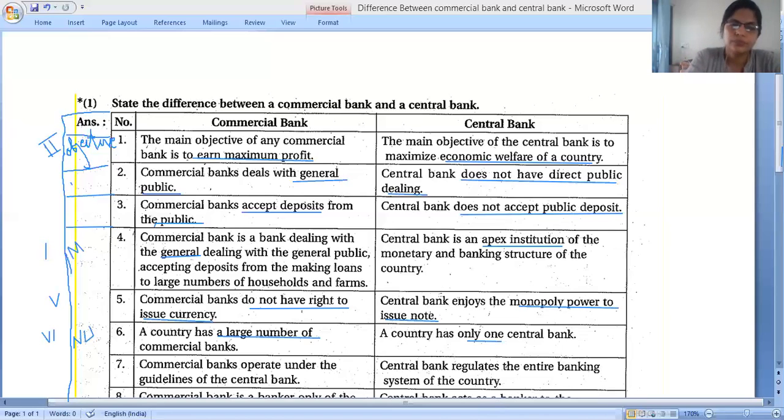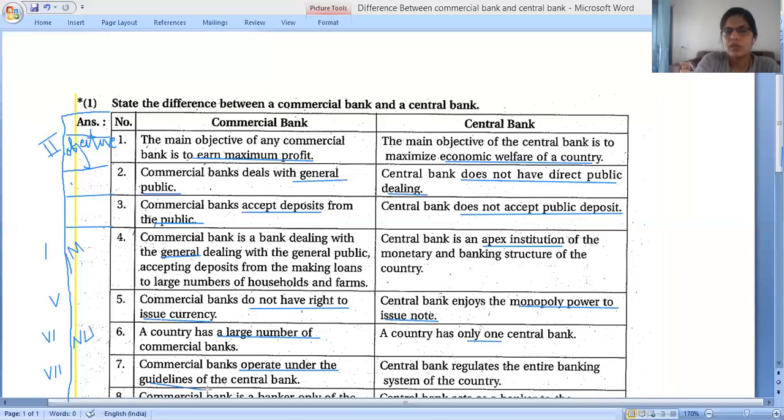Next one is the guidelines. What can we write here next? Next one is the guideline. For this, we can write which guidelines are given by the RBI. Commercial banks operate all their work and policies which have been given by the RBI. So commercial bank operates under the guidelines of the central bank.